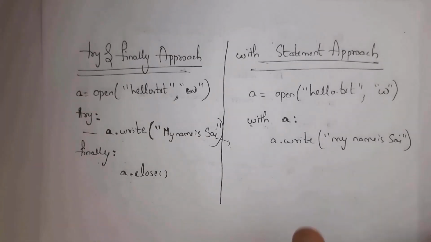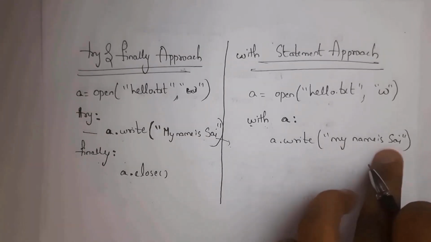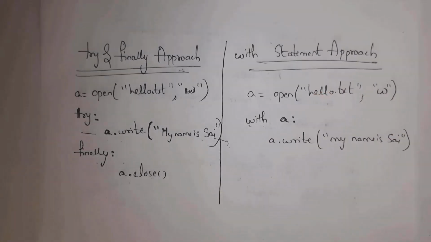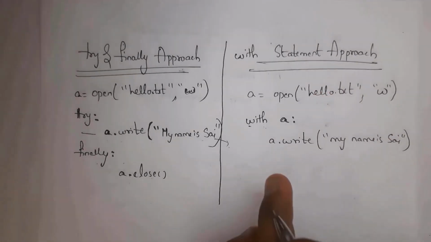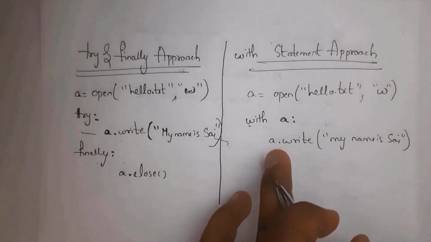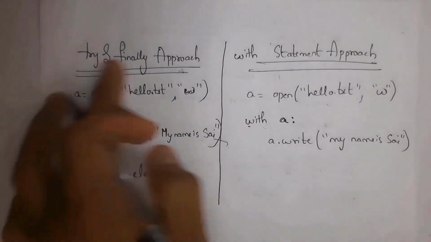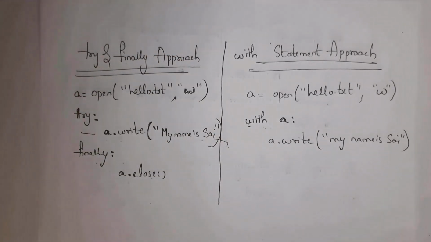For example, if there is no exception while writing this line of code, it will add the text "My name is Sai" into my file hello.txt and it will automatically close my file. For example, if an exception occurred while writing this line of code, even then it will close my file automatically. This is the use of the with statement approach. Context management can be done in two ways. The first one is by using the try and finally approach and the next one is the with statement approach.